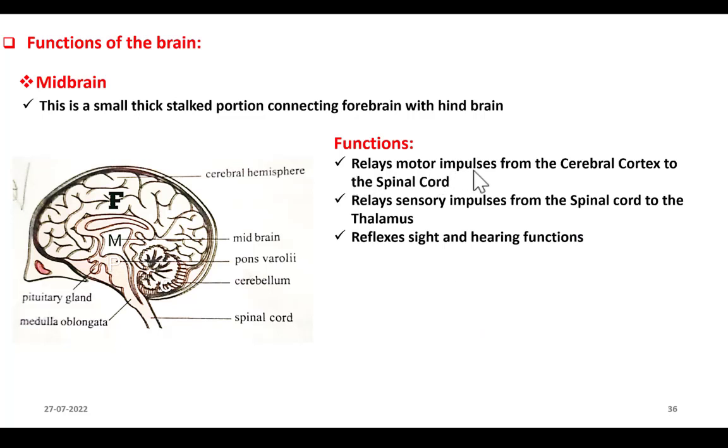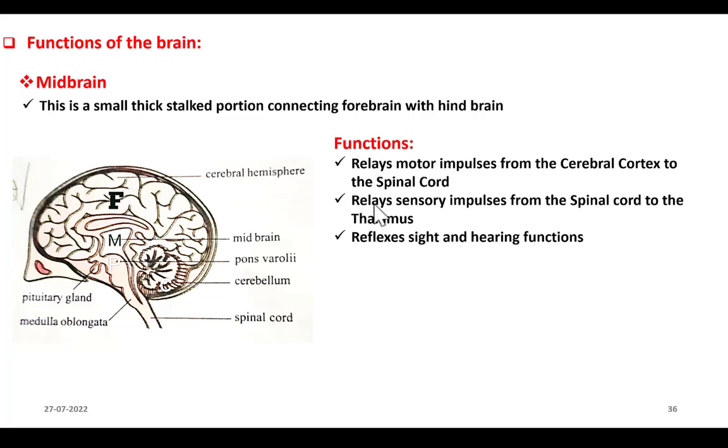It relays motor impulses from cerebral cortex to spinal cord. Cerebral cortex is cerebrum, just cerebrum. Remember that cerebral cortex is cerebrum. Okay, so it relays. What is the meaning of relaying? Relaying is just sending. So all the motor information coming from cerebrum, it sends that to spinal cord.